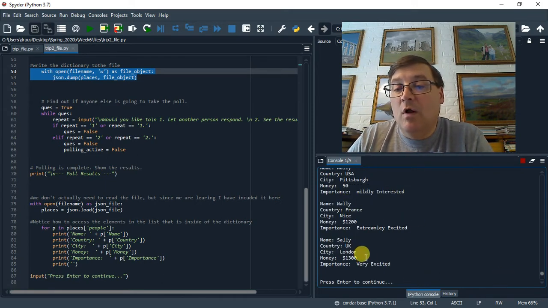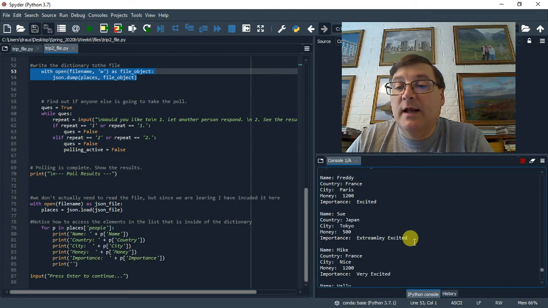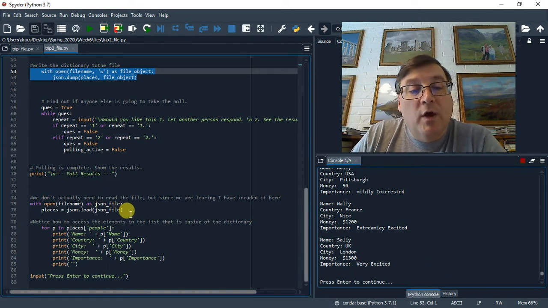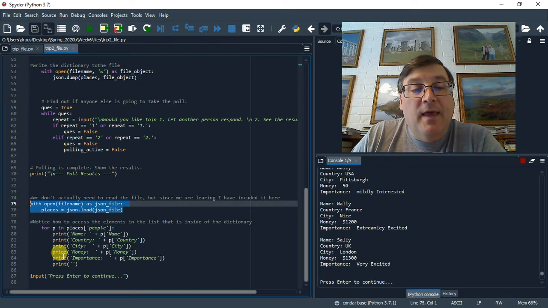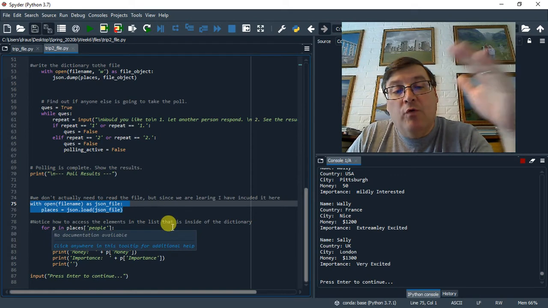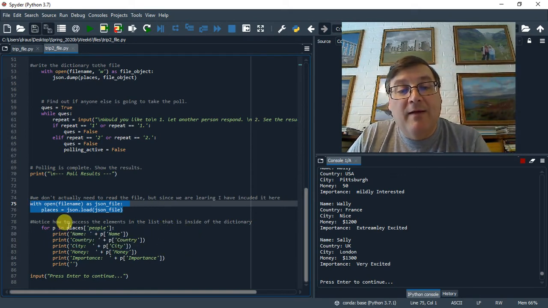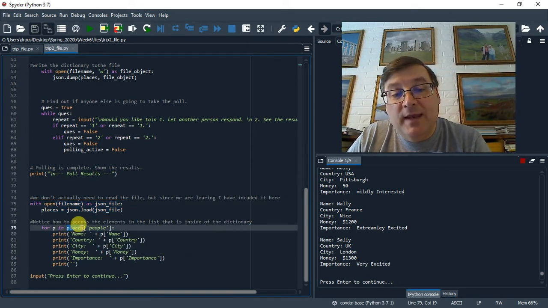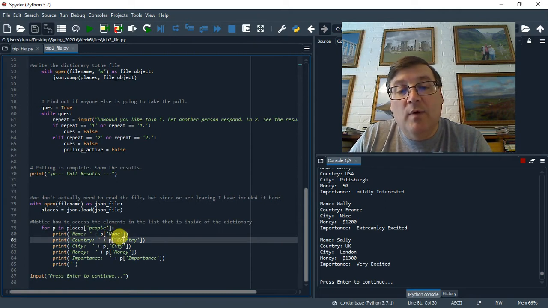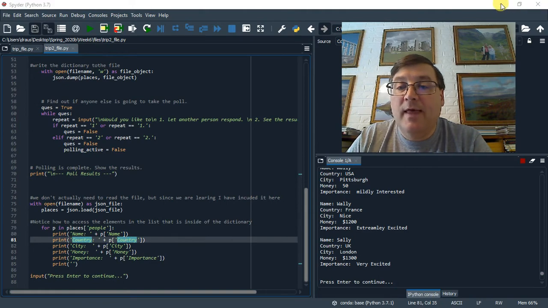And there's Wally and Sally, and there's the other information that I typed in before. And if we look at how it's printed, we open the JSON file and read it, and then the dictionary will go through the people, and inside the people we have the list of all this information, so that we print that out. We say people and then the name of the list, and out it all pops.